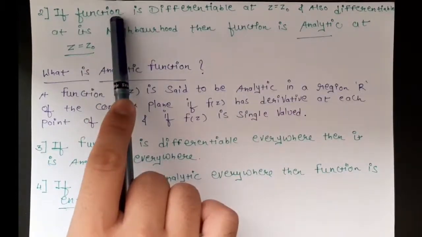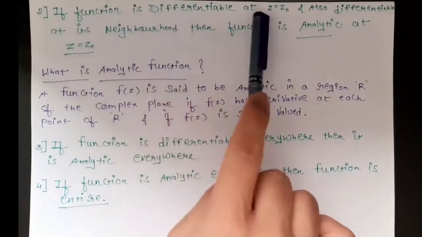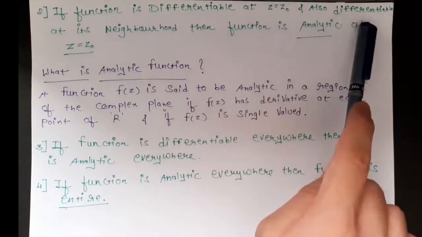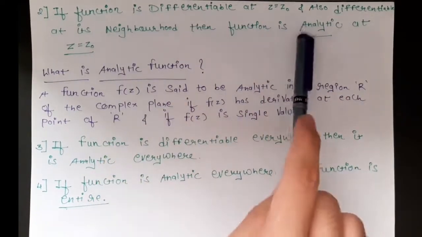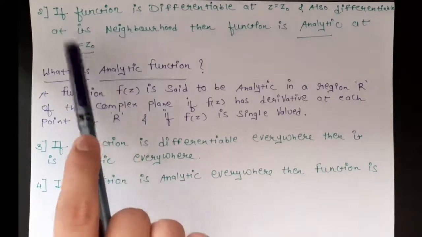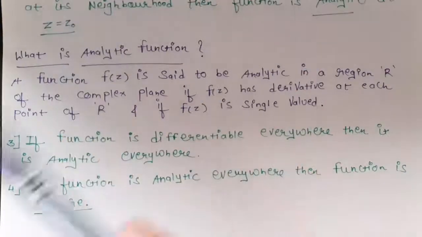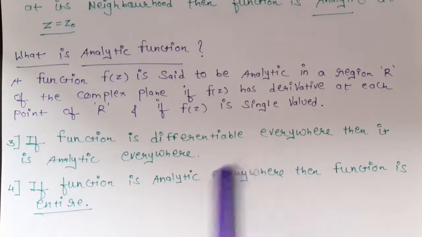I will repeat, if the function is differentiable at z equals z0 and also differentiable at its neighborhood, then the function is analytic at the point z equals z0. Now a question arises in your mind, that is, what is an analytic function?